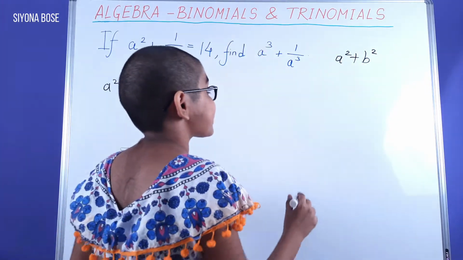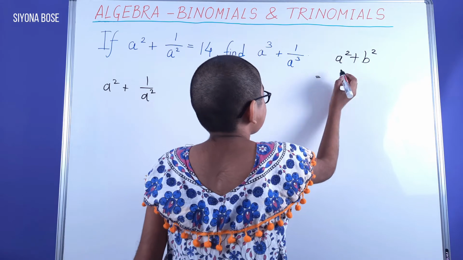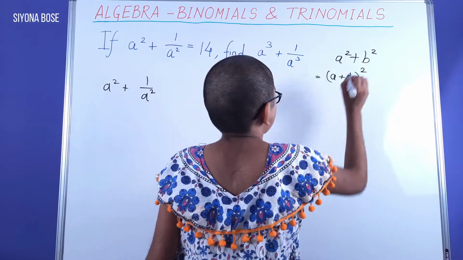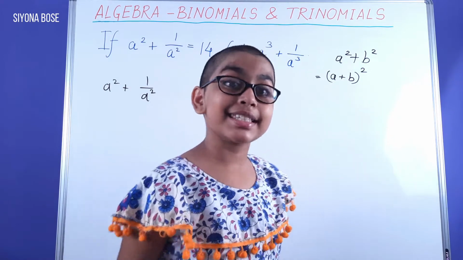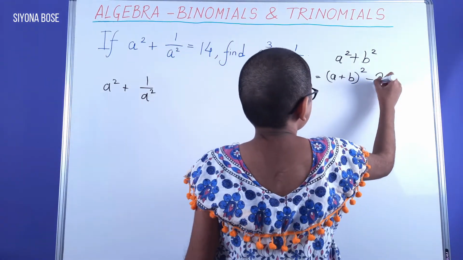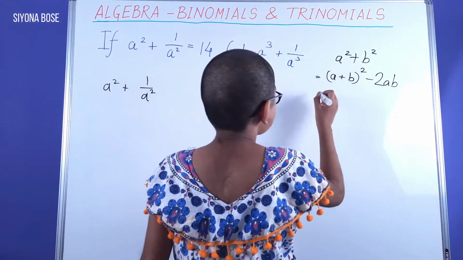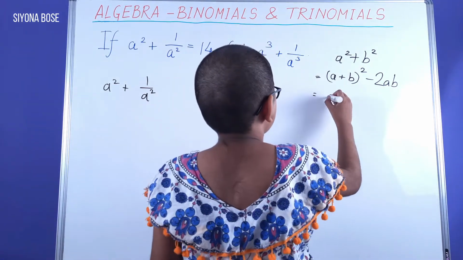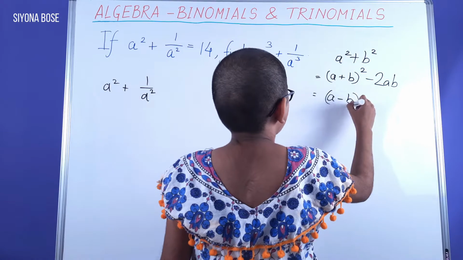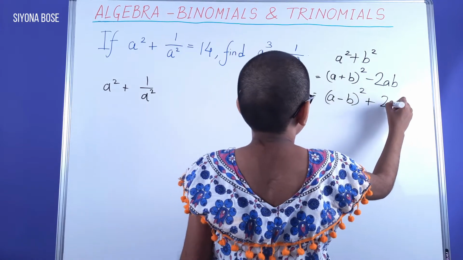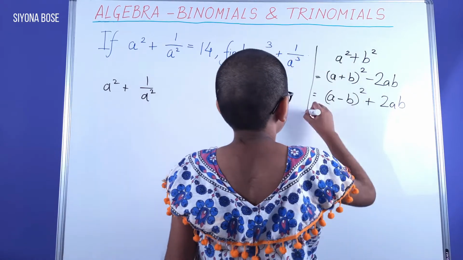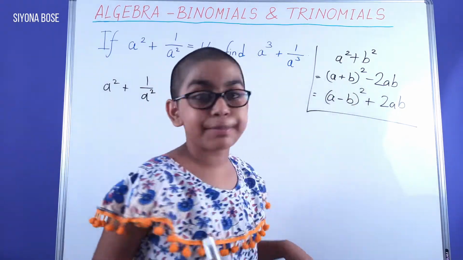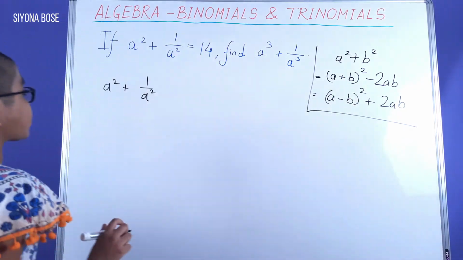And we can express this as the formula a plus b the whole squared minus 2ab. We can also write this as a minus b the whole squared plus 2ab. But we only need a plus b the whole squared minus 2ab.